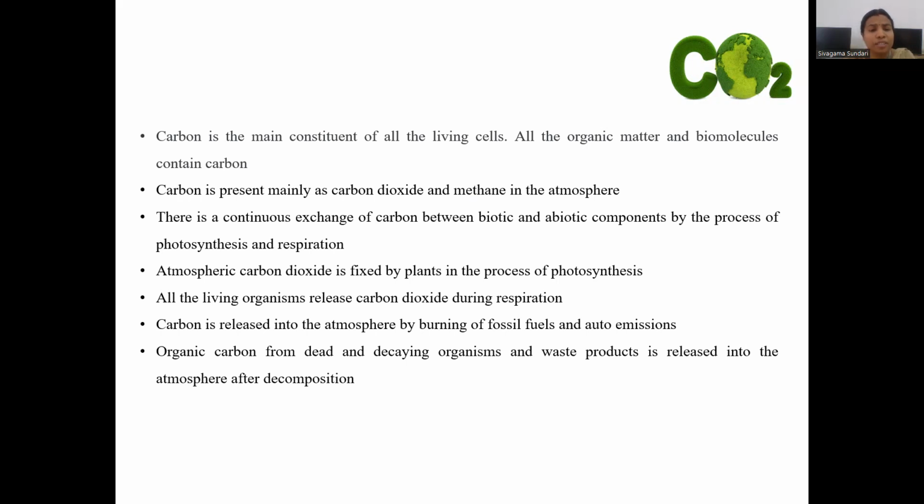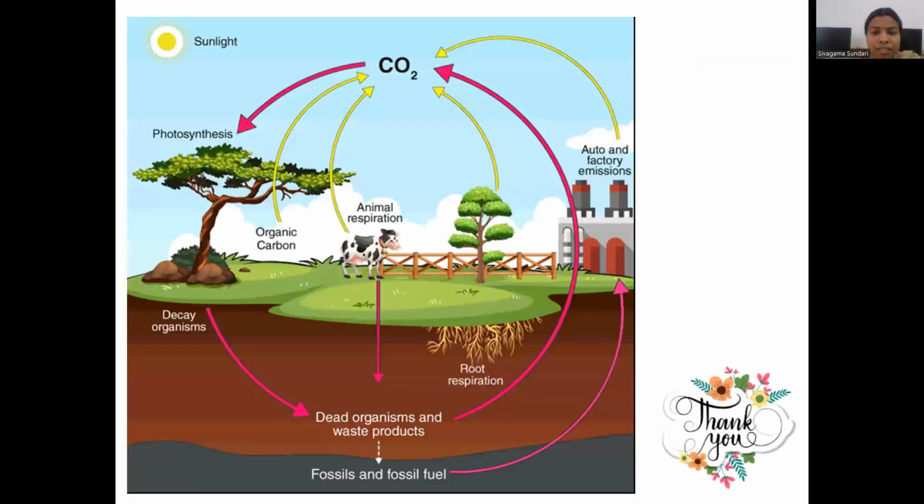Atmospheric carbon dioxide is fixed by plants in the process of photosynthesis. All living organisms also release carbon dioxide during respiration. Carbon is again released into the atmosphere by burning of fossil fuels and auto emissions also. Organic carbon from dead and decaying organisms and waste products is released into the atmosphere after decomposition. So let me explain very clearly in the cycle.